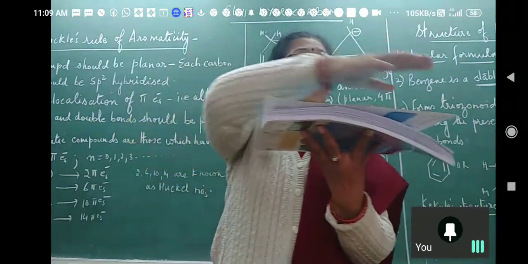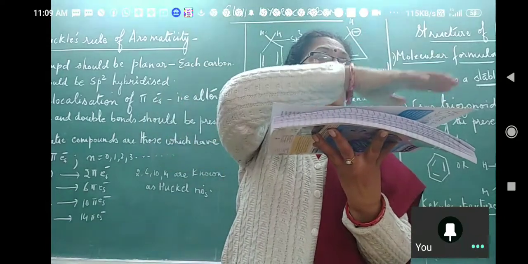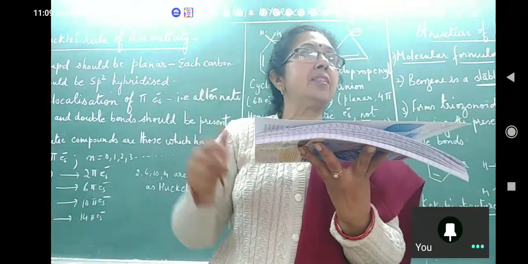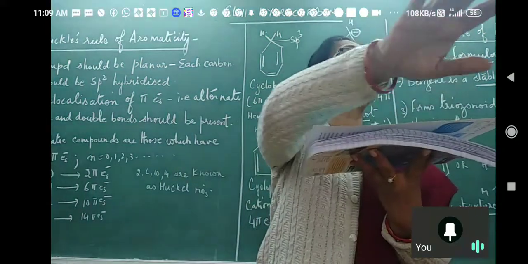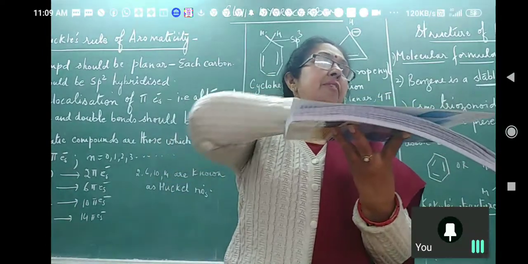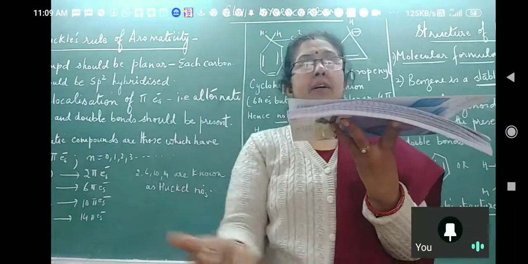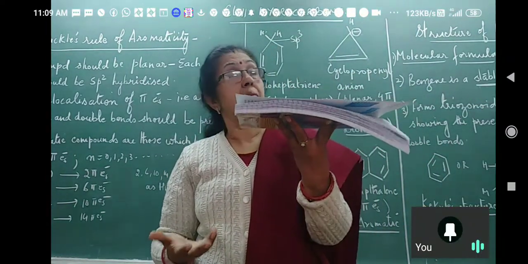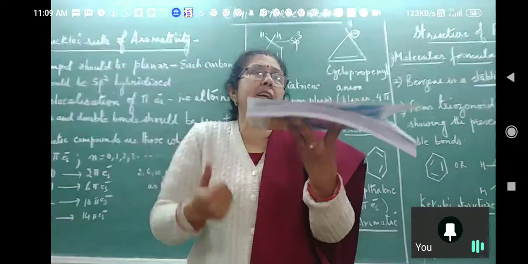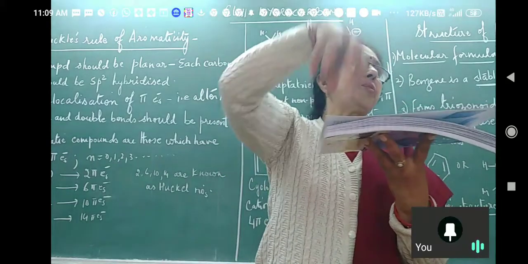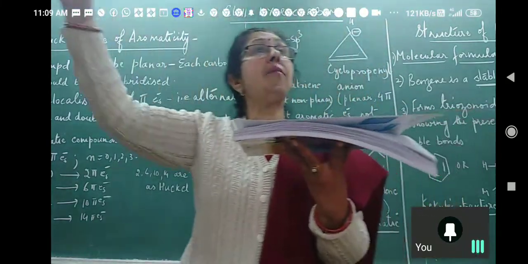Actually, the pi electrons are getting delocalized. You cannot locate on which carbon atom the double bond is present. Sometimes it is C1, C2, other time it is C2, C3. Okay. Sandwich is this ring, delocalized electron cloud above, delocalized electron cloud below. This gives stability to the benzene ring. It feels very protected. What will it attract? It is a pool of electrons. Benzene is a pool of electrons.